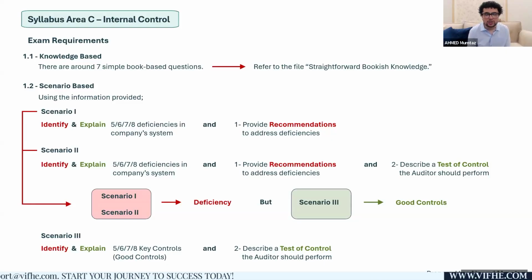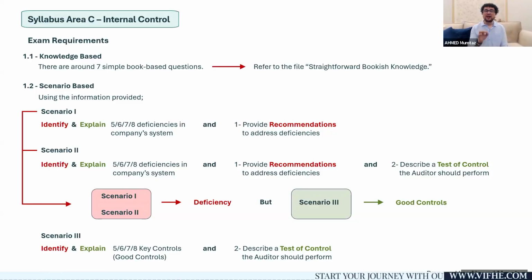So, as an ACCA student, when you attempt my mock exam, or for that matter, when you attempt your ACCA final exam, you might face Section A OT cases relevant to syllabus area C. You will definitely face straightforward bookish knowledge relevant to the syllabus area C. There are approximately 7 to 8 possibilities when it comes to straightforward bookish knowledge questions relevant to syllabus area C internal controls.